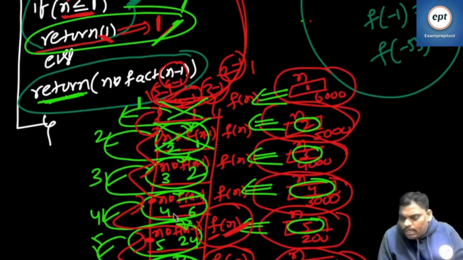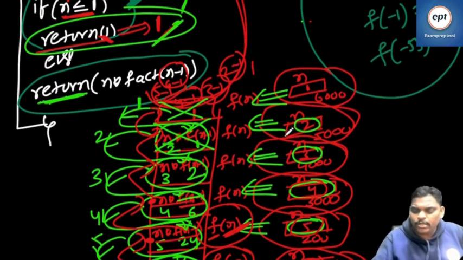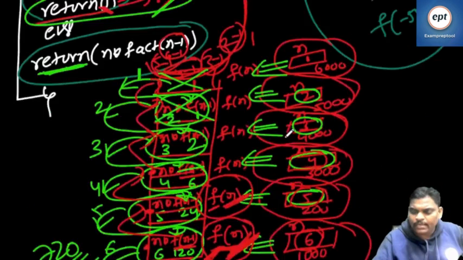Whenever recursion goes on from one function call to another function call, the function name will not change. Parameter names will not change. The name of the parameter also will not change. The code also will not change. Same code. The only thing which will change is the parameter value. The value will change. One function call to another function call, I am writing that point also.